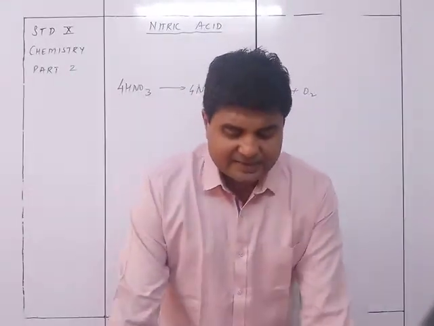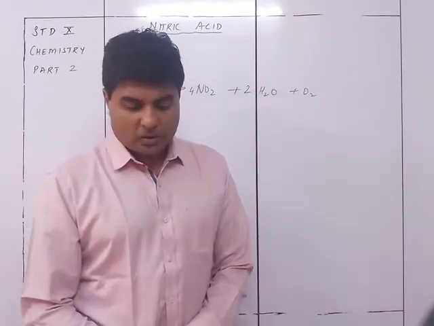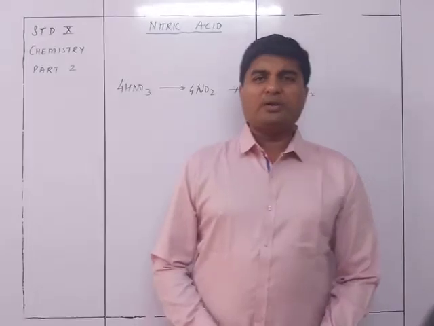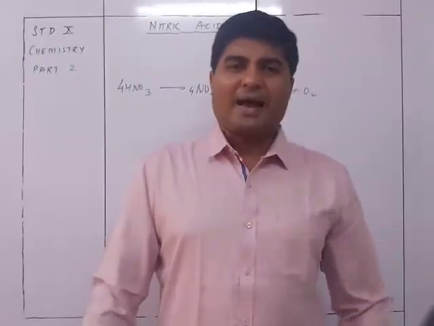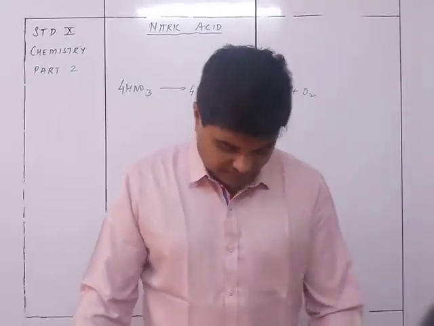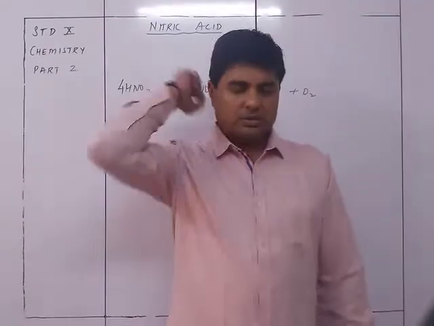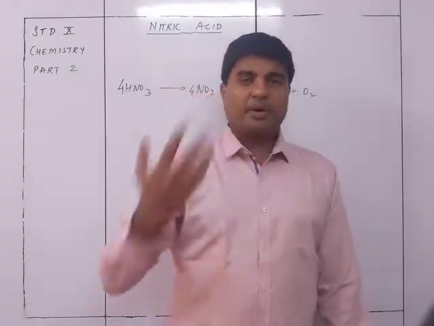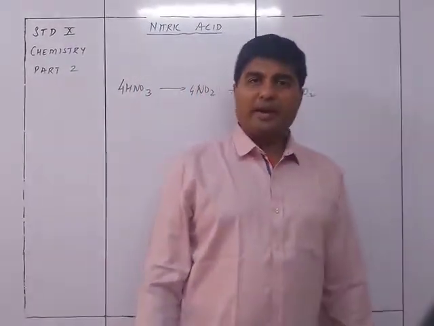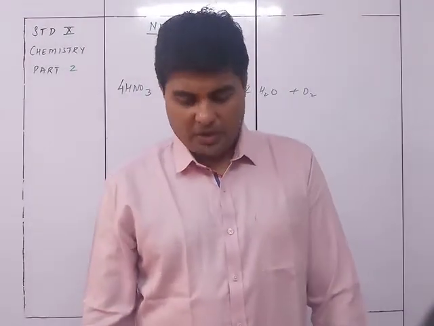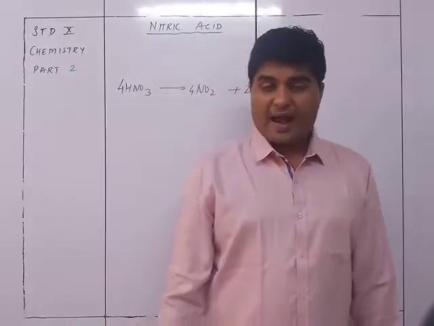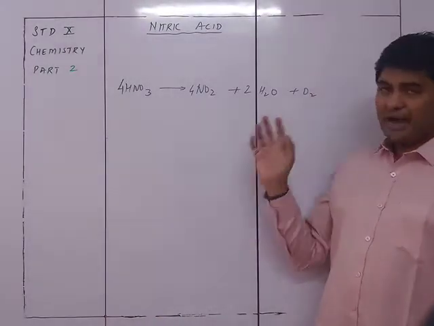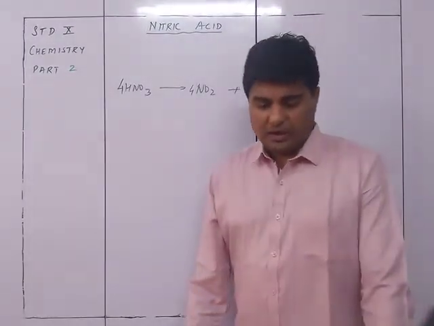Concentrated nitric acid kept in plain glass bottles turns yellow or yellowish brown in color. So that is one of the give-reason questions: concentrated nitric acid, when kept in a glass bottle, turns a bit yellowish brown. The reason is that it is an unstable compound, and at ordinary temperature with a bit of sunlight it decomposes in this particular reaction, giving NO2, which gives it a yellowish color.